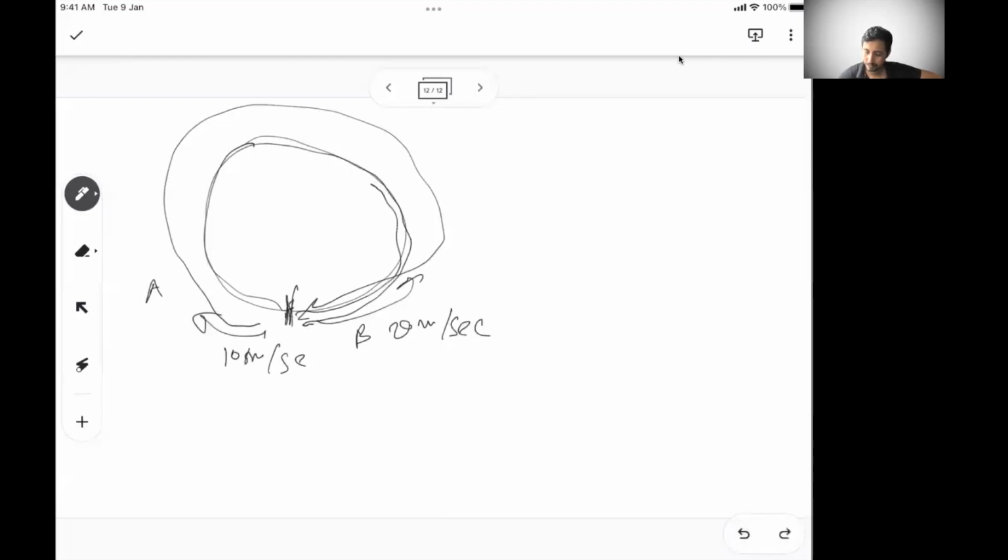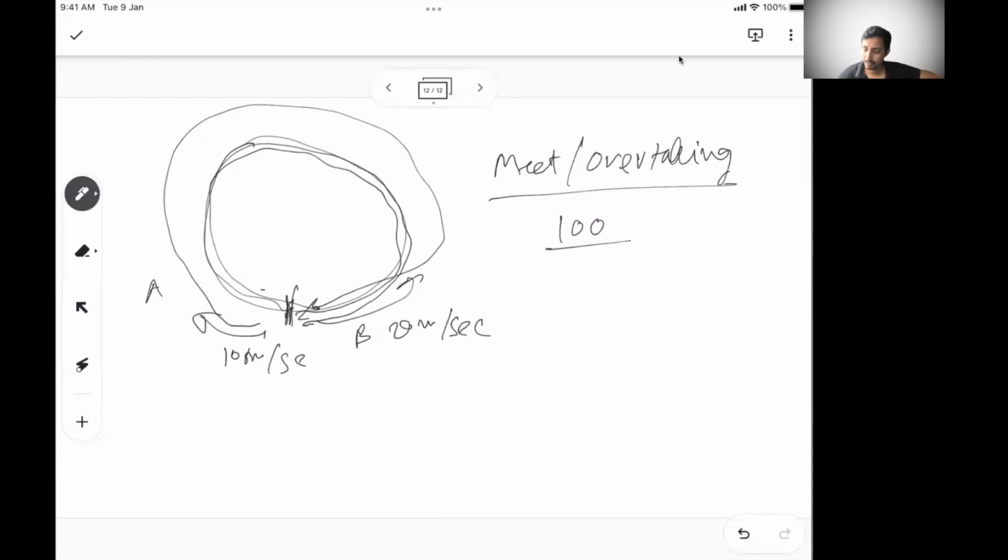Again, after 5 seconds, B will be here. That time A will be here. So B will be coming from this side, A will come from this side, but after every 10 seconds, they will keep meeting at the starting point. But the thing that will change is meeting or overtaking. Overtaking will not happen because both of them are moving in the opposite direction.